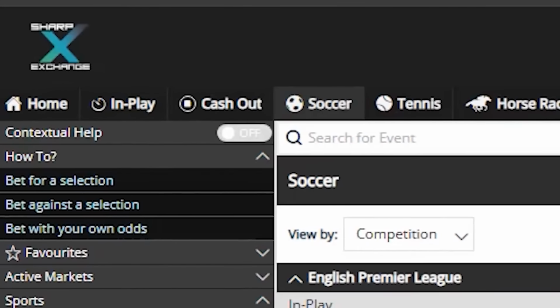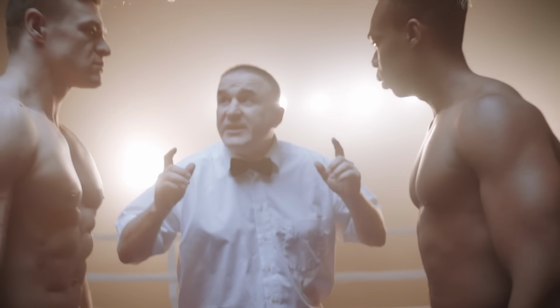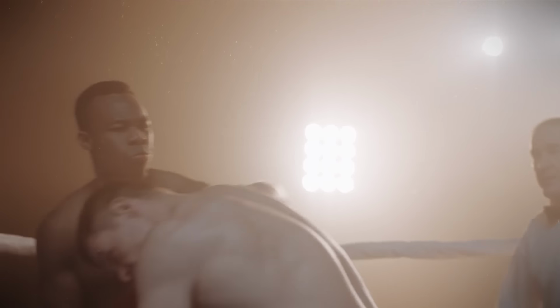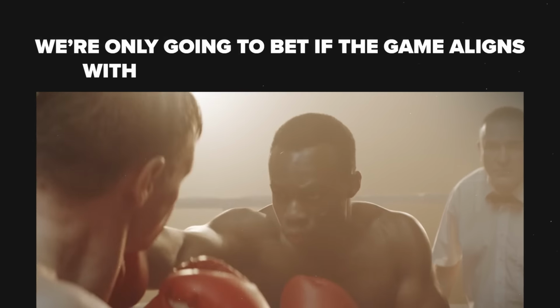So one of the biggest advantages with this strategy is the control you have over when you place a bet. Think of it like a boxing match where you don't have to step into the ring until your opponent is already on their knees, because we're only going to bet if the game aligns with the previous step's research, which is exactly what we're going to do here with this example on the screen now. But it's only one part of the equation, because we need to get a great price.